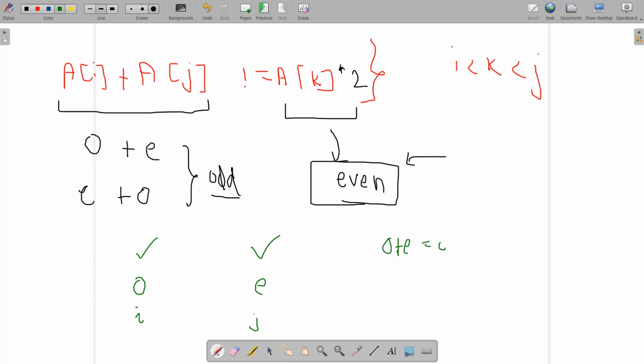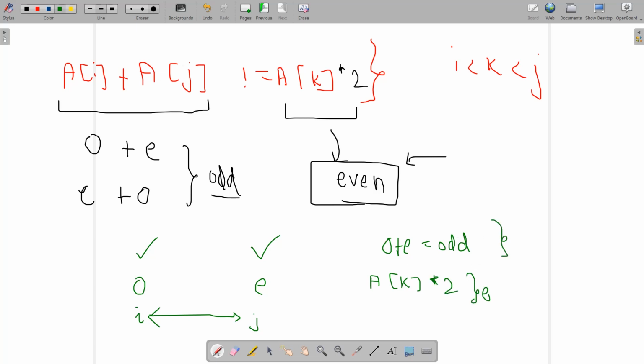And if I choose any k between this i and j, then I have the value of this element as ak, and if we just multiply it by 2, you can easily see this is even, and we have the other one as odd.